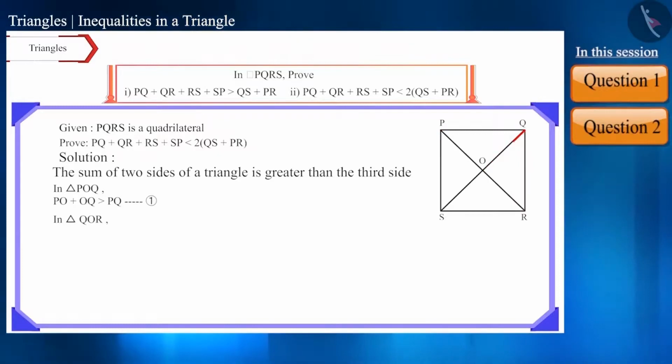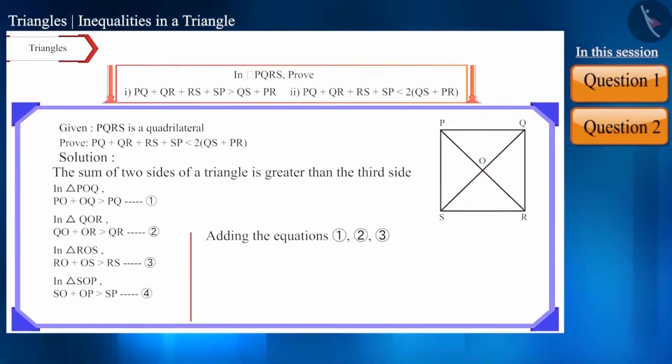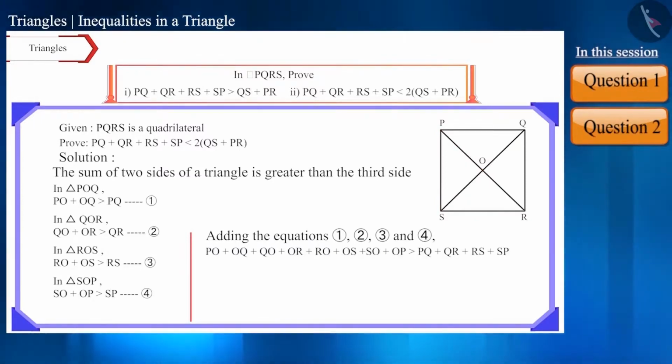Similarly, in triangle QOR, the sum of side QO and side OR is greater than side QR. In triangle ROS, the sum of side RO and side OS is greater than side RS. In triangle SOP, the sum of side SO and side OP is greater than side SP. Now if we add all four inequalities, then we get. By simplifying it, we will get.